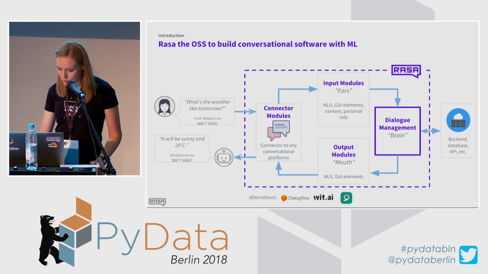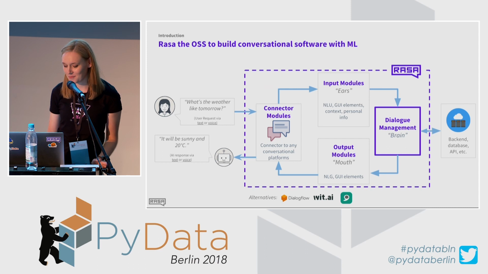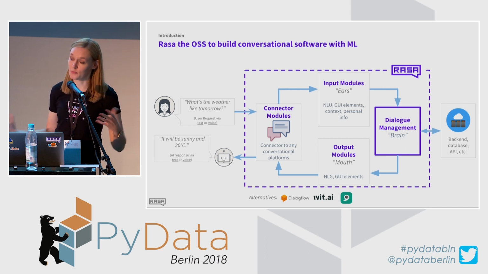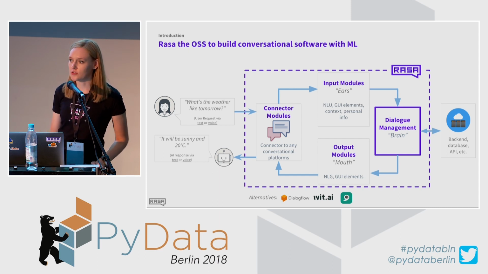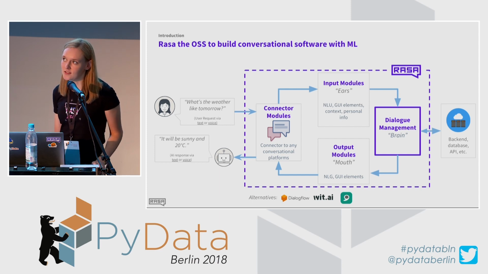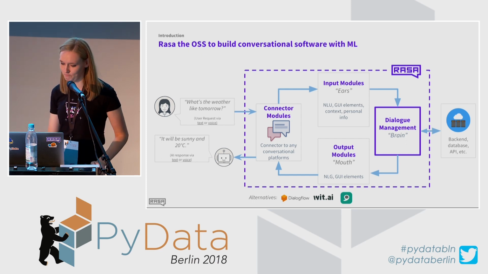Okay, so of course there are alternatives, and you have probably heard of some of them. For example, Dialogflow, which belongs to Google, or Wit.ai, or Luis.ai, but they are hosted solutions. And Rasa is, as I mentioned, open source, and probably for now the main stack leading open source conversational AI software out there.